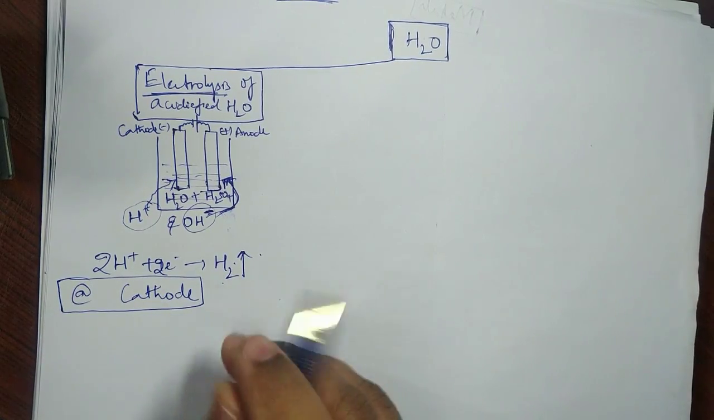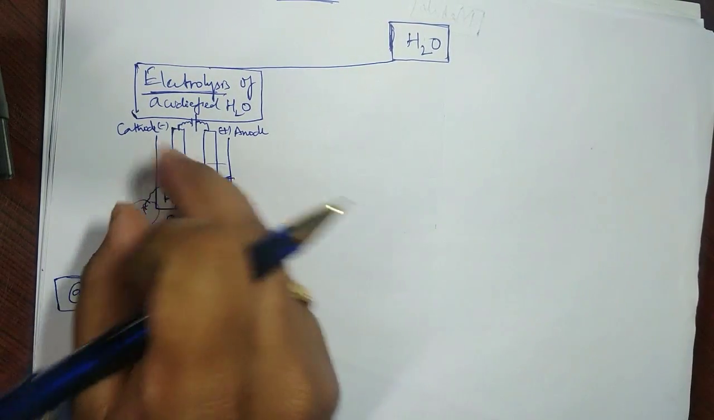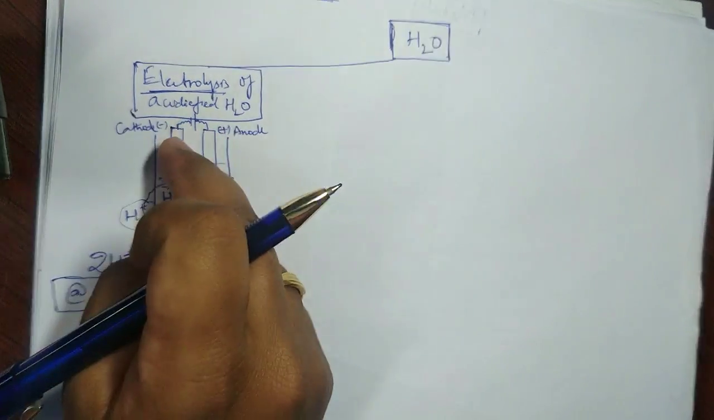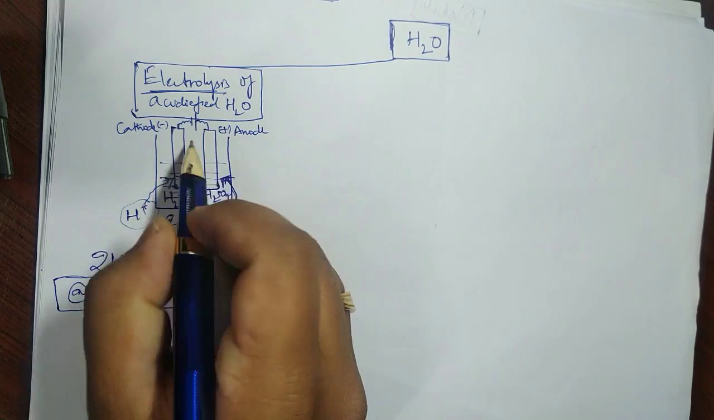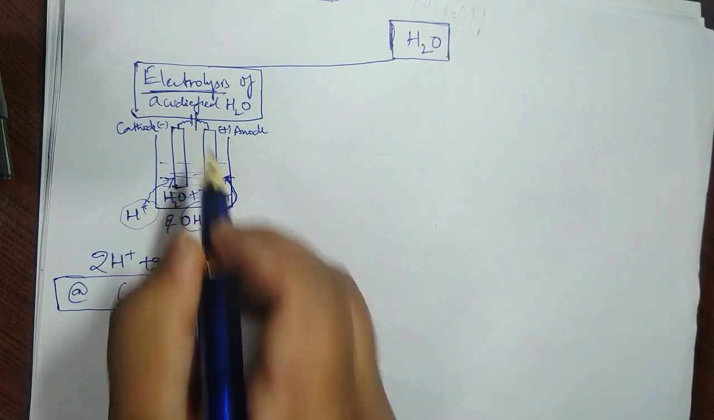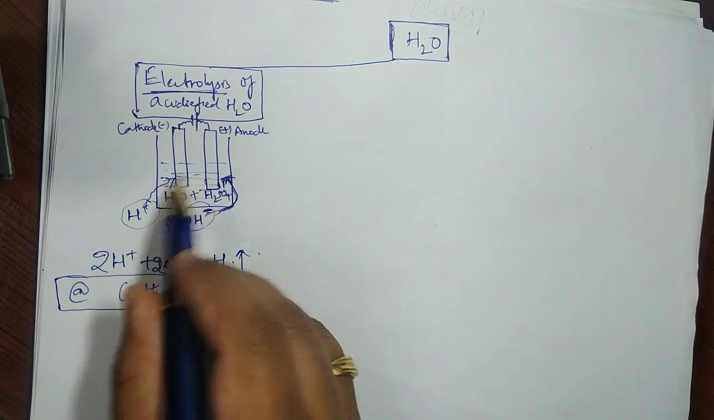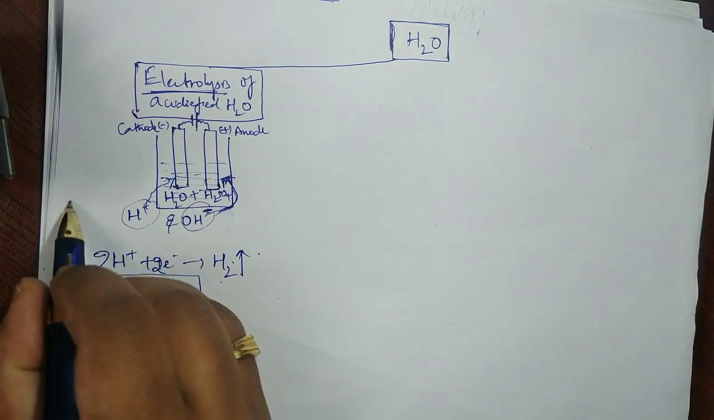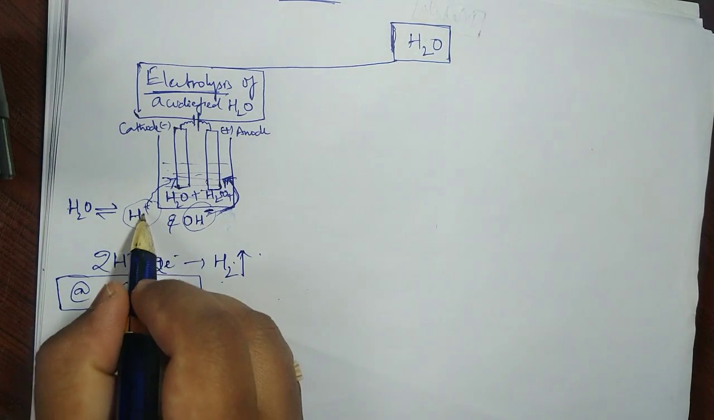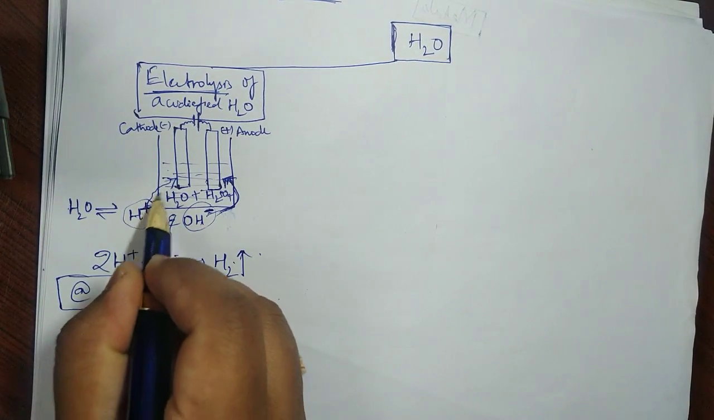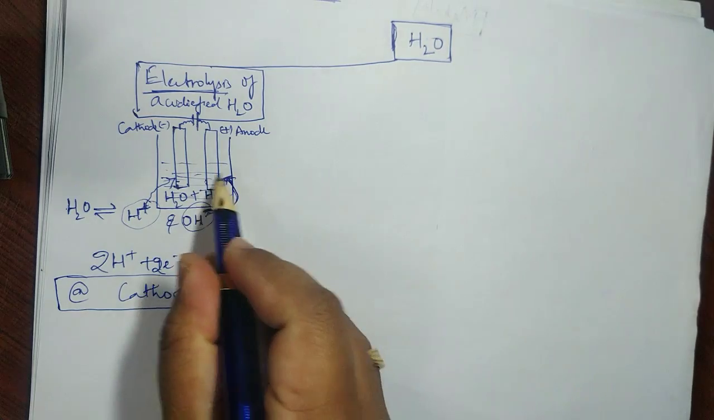On the whole, a simple setup, nothing difficult to understand here. You have a container with two rods inserted, one acting as cathode, another as anode, and we connect it to a high voltage battery. In the presence of sulfuric acid or some base or salt, it conducts electricity, and H2O breaks down into H plus ions and OH minus ions. Positively charged H plus ions get attracted towards the negatively charged rod, and negatively charged ions towards the positively charged rod.